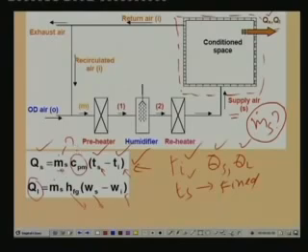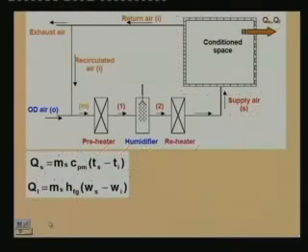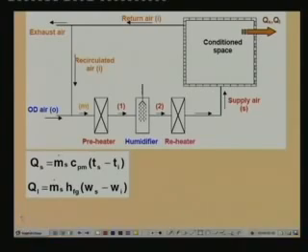Then I substitute this in this equation, and again in this equation I know the latent heat transfer rate. I also know the conditioned space humidity Wi. So, I can find out what should be the required humidity ratio at the inlet to the conditioned space. Okay. And once you know the required humidity ratio at this point, and if these things are known to you, then you can easily find out the rate at which heat is to be added in the reheater.